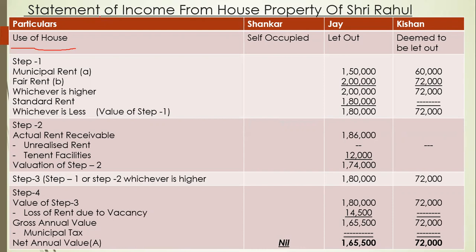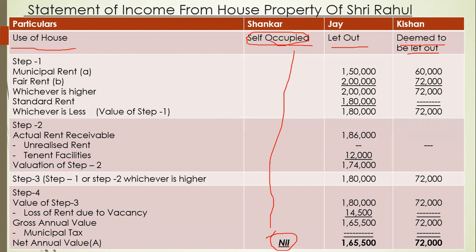So Sankar's house is treated as self-occupied, Jai is already let out, and Kishan will be treated as deemed to be let out. We already discussed in the last lecture that for a self-occupied house there is no calculation, and its net annual value, NAV, will be nil. So this column will be empty. There will be no calculation.